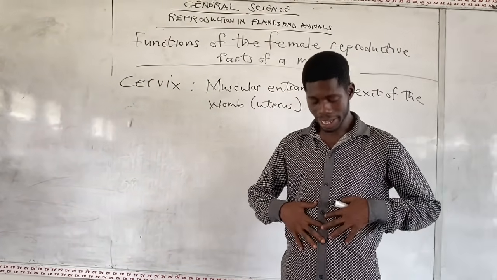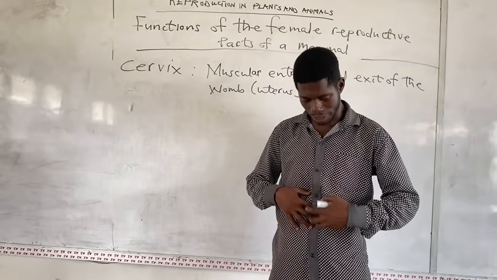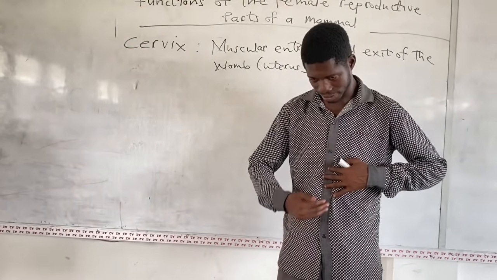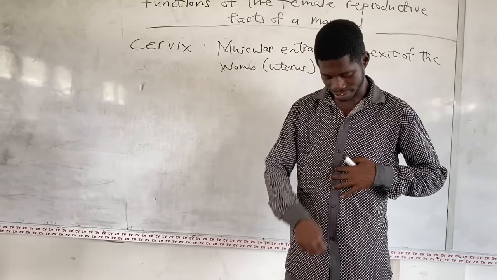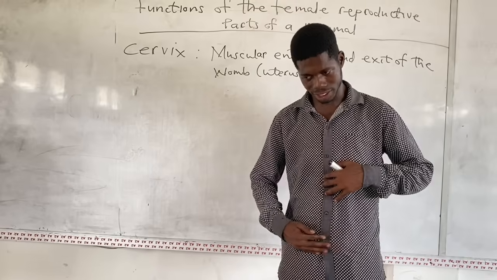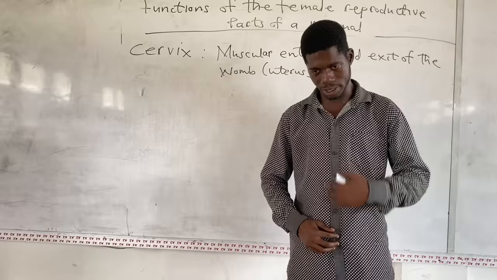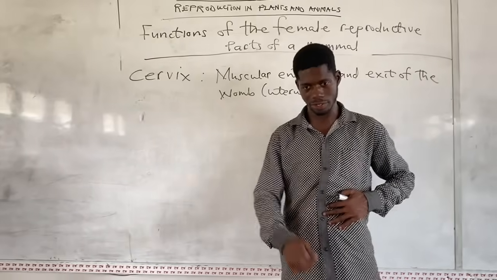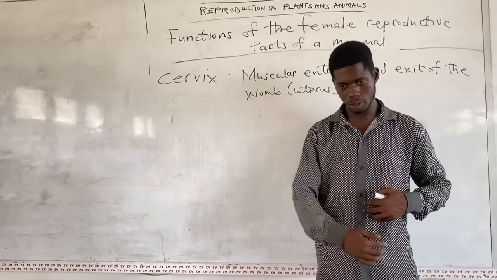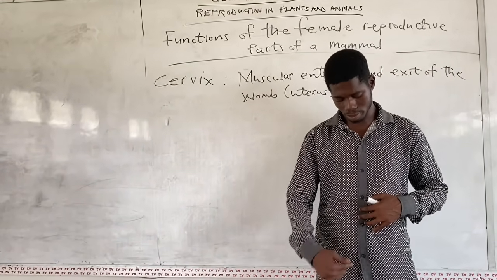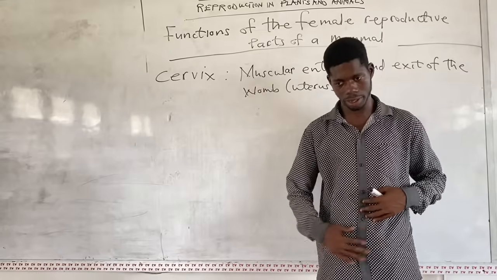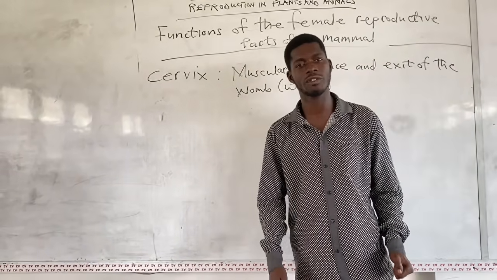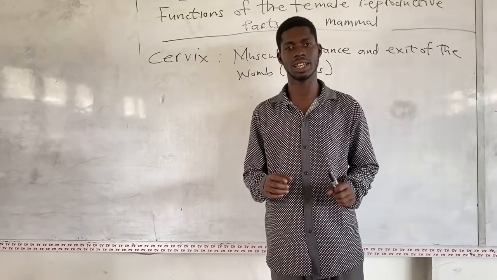The womb is here and the vagina is here. So muscular entrance of the womb. If you are exiting the womb, it is here. So the cervix will be here, right? So it links the vagina to the womb. It's a link between them, and the exit of the womb is down here. So that's the function of the cervix.